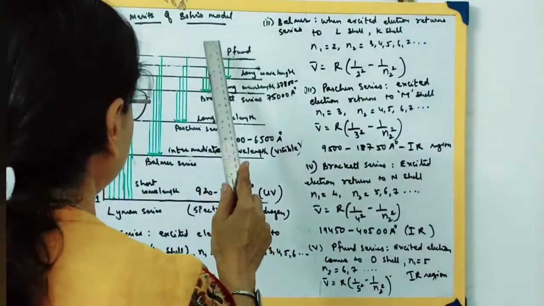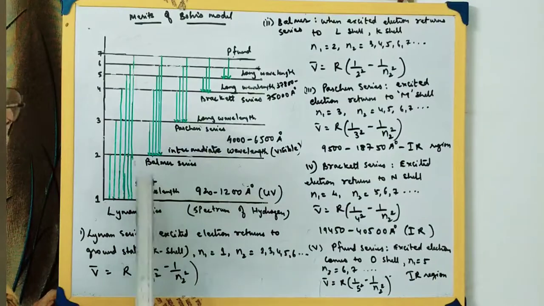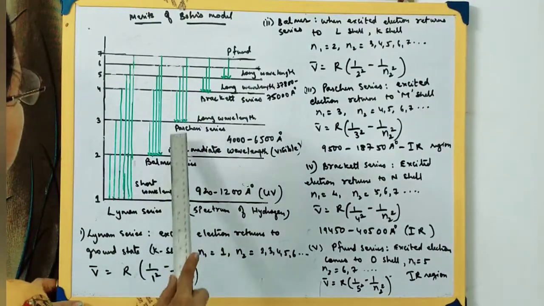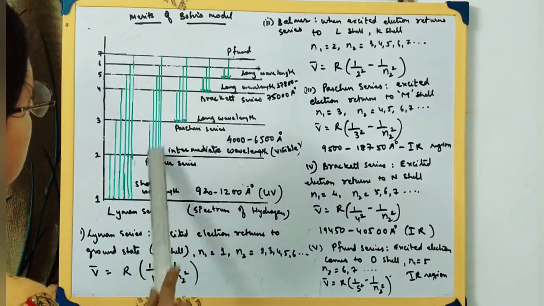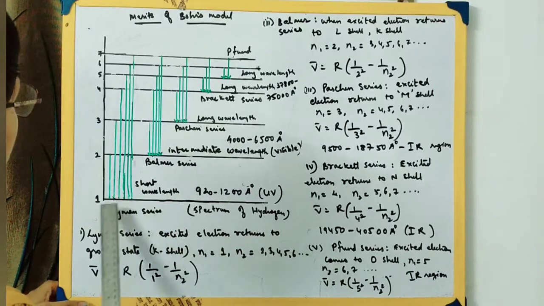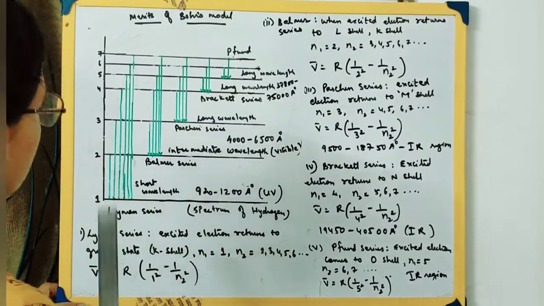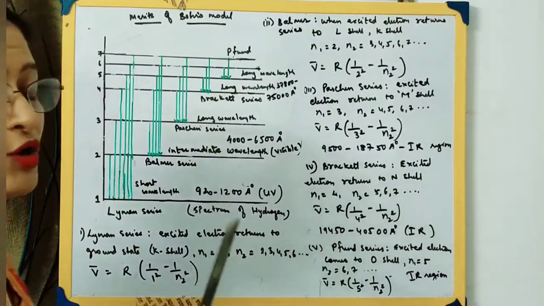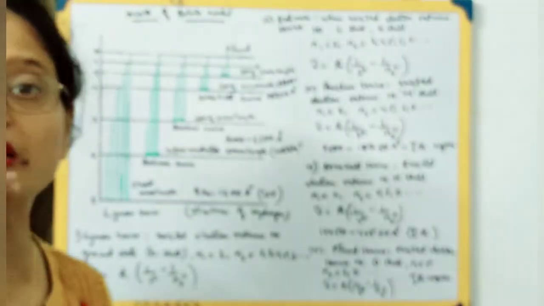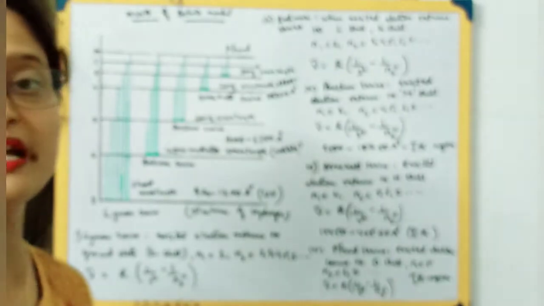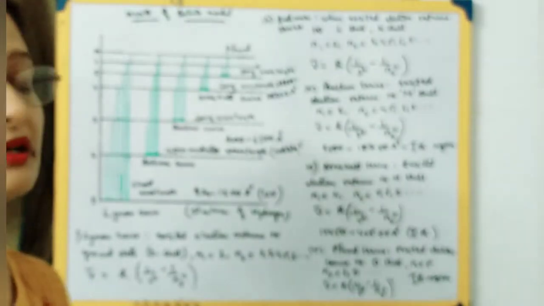So obviously many discrete lines will be obtained instead of only one line. Let me show you over here how it is actually happening, how we get different series of lines. These are the different series of lines in the various regions. I told you the electron gets excited from the ground state to a higher energy level. When the electron is in the K shell, it is in the ground state.